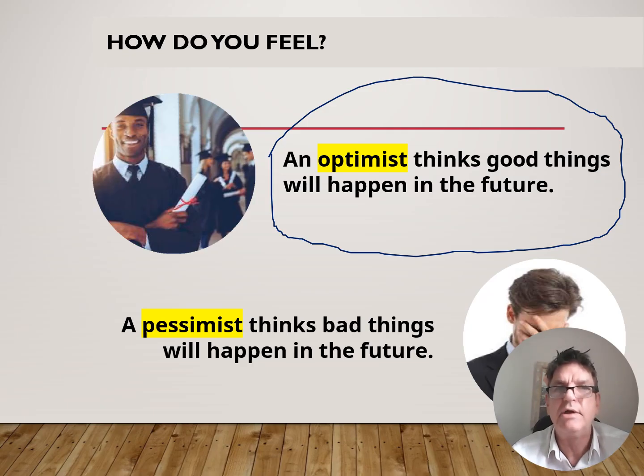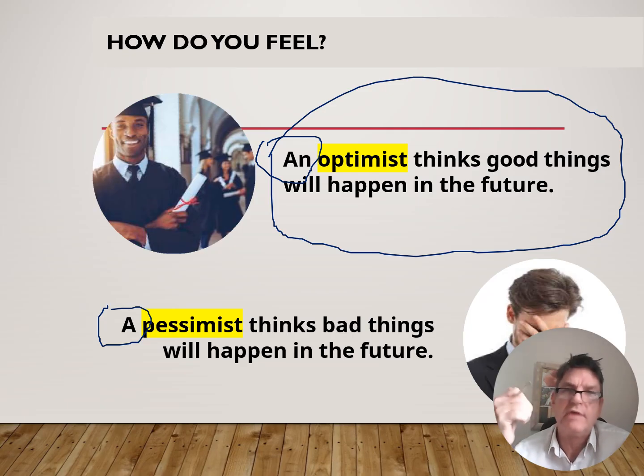Now, if we look here, an, a, do we know what these are? What words are these called in the English language? Articles. Remember, articles are a, an, and the. Now, when do we use these articles?